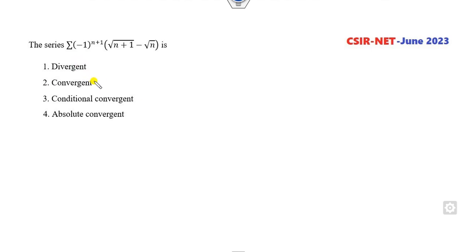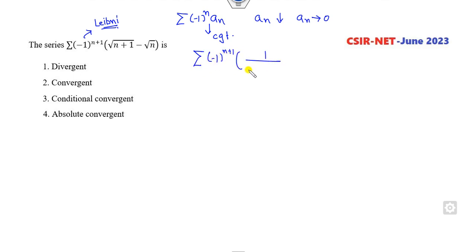Which of the following is convergent or divergent? Whenever there is a (-1) power of this, you have to apply the Leibniz test. What is the Leibniz test? If you prove that an is decreasing and an goes to 0, then this is convergent. Look at that. If I start from here and rationalize, it will be this case. Now it clearly says this value is decreasing because the derivative is negative. It goes to 0, so this is convergent. So this option is cancelled. This is the right answer.